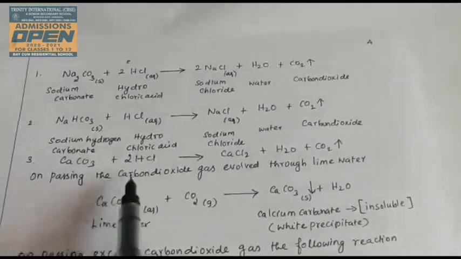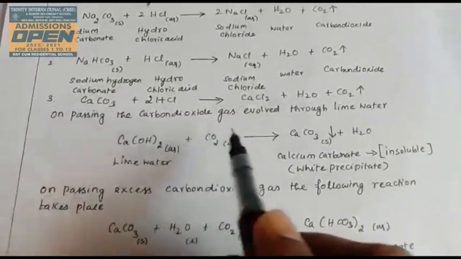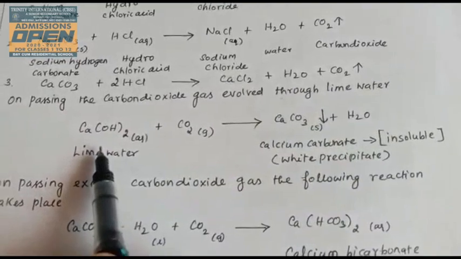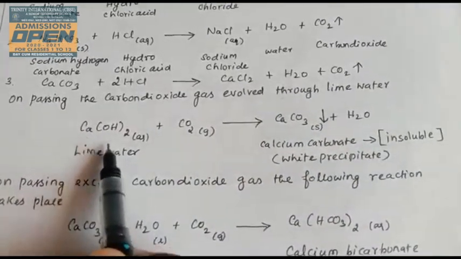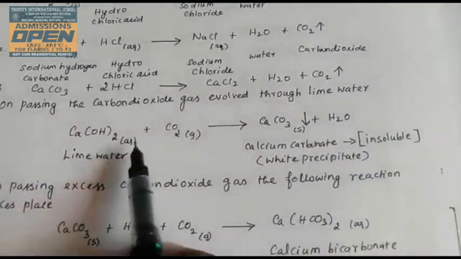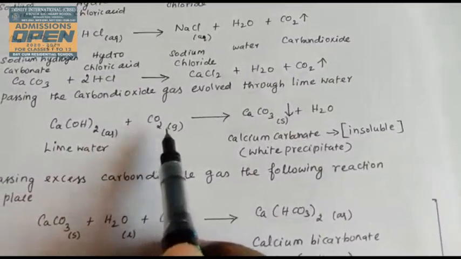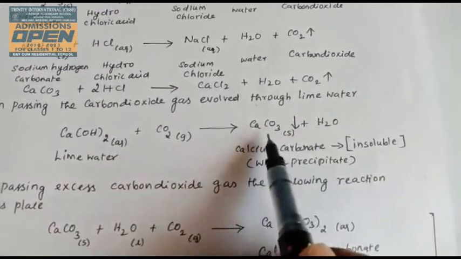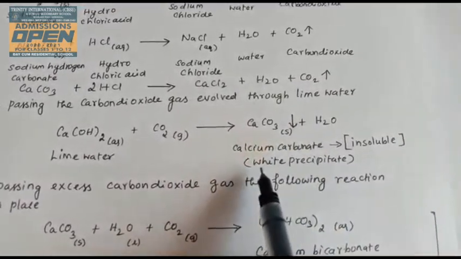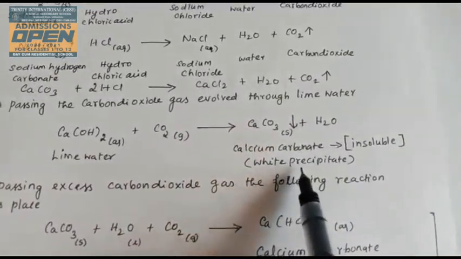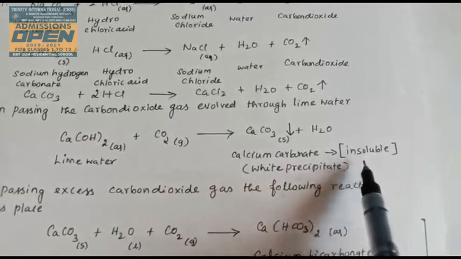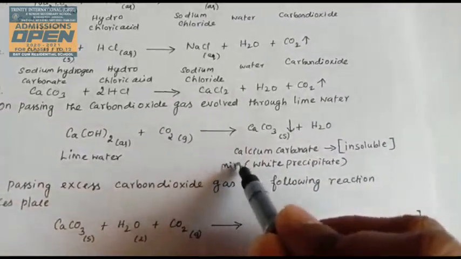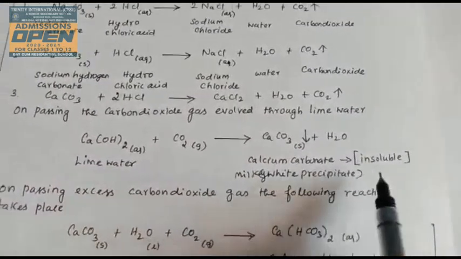Now, the test for carbon dioxide. On passing carbon dioxide gas through lime water, the lime water formula is Ca(OH)2, that is calcium hydroxide. Now you pass the carbon dioxide to form calcium carbonate and water molecules. This calcium carbonate is a precipitate, a white precipitate that is insoluble. So the milky white color is formed, which is insoluble.